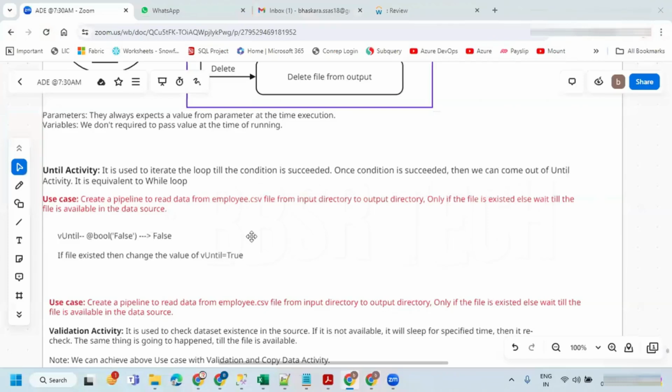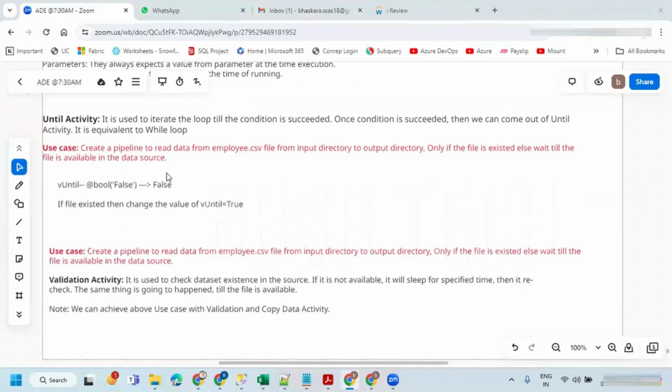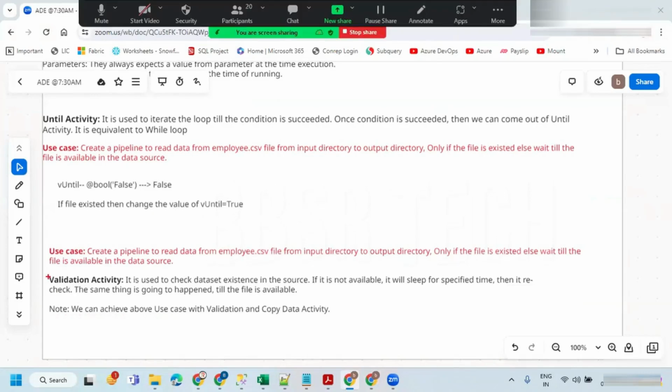So observe, in the until activity, every time it iterates the loop, a set of activities is going to be executed. But instead of that, we can have a validation activity directly. The validation activity is executed only if the file is available. If the reference data set is available, then only this file validation activity will complete, and if it is completed, the further activity is going to start. So in place of your until activity, you can use the validation activity.